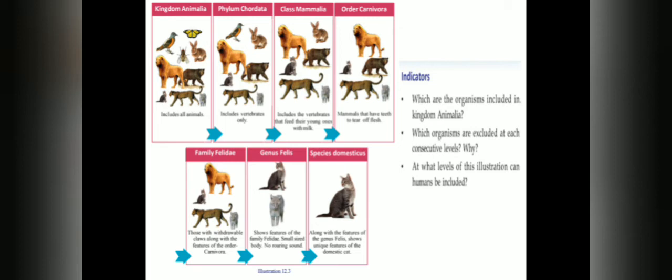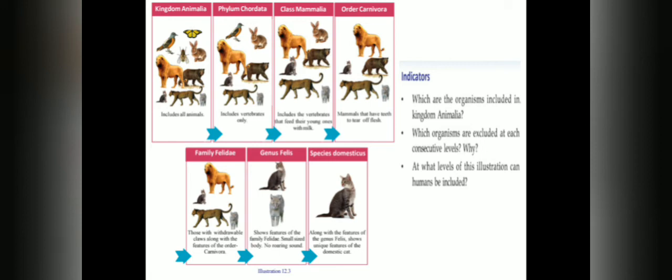Then coming to the species Domesticus, our domestic cat belongs to the species Domesticus because it shows the features of genus Felis and it has the unique features of the domestic cat. So the wild cat is excluded in this species. So cat belongs to the kingdom Animalia, phylum Chordata, class Mammalia, order Carnivora, family Felidae, genus Felis, and species Domesticus.